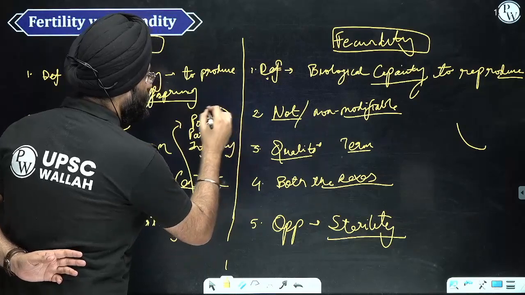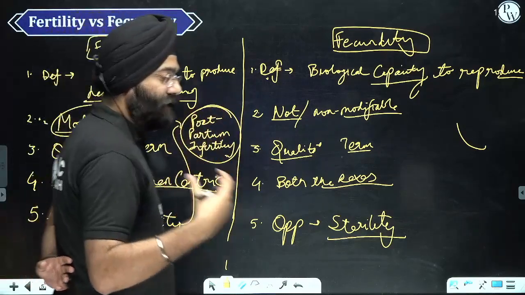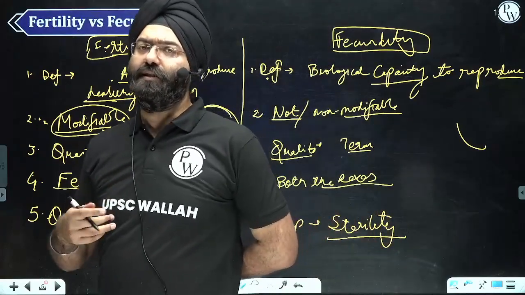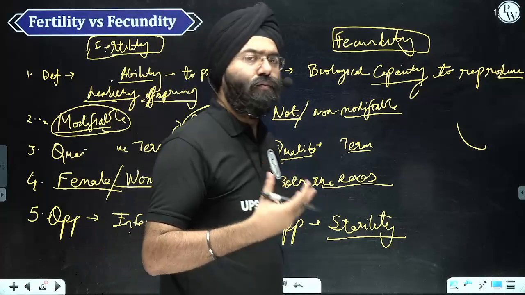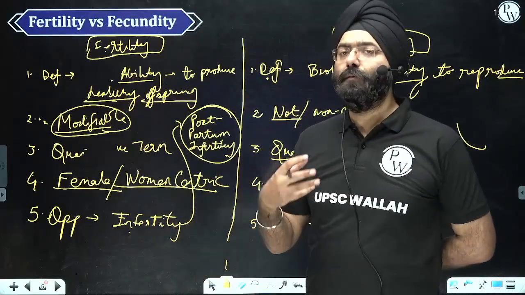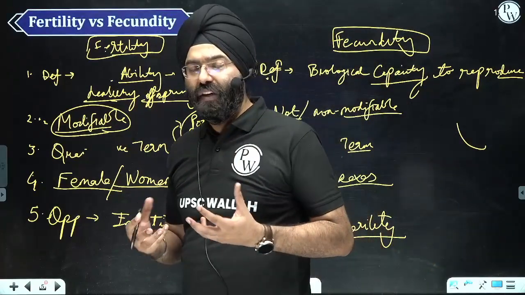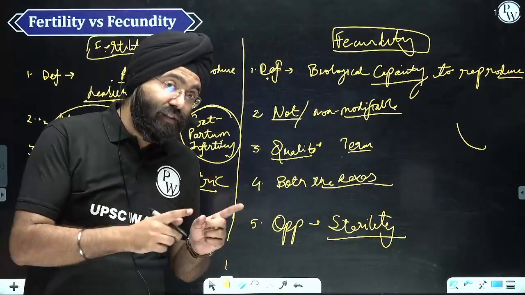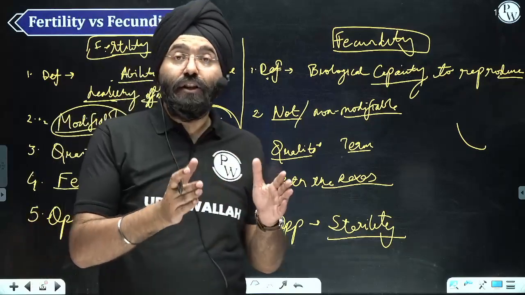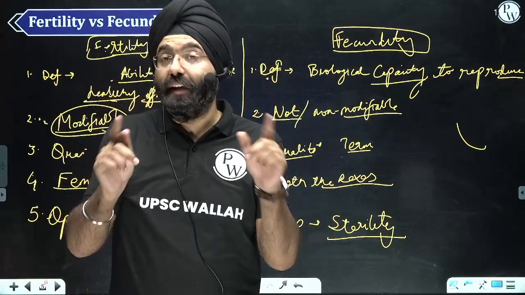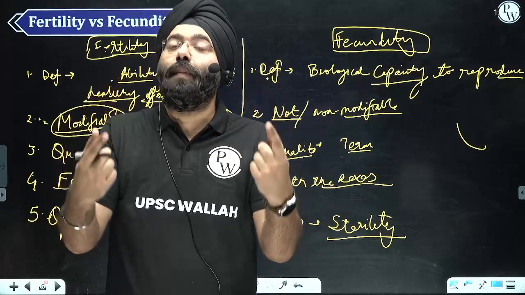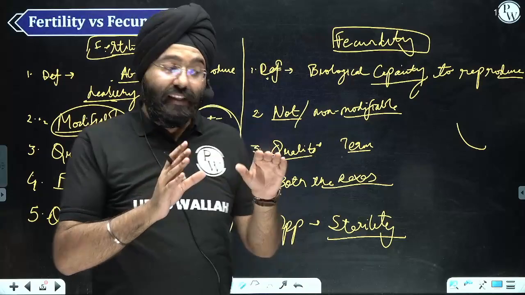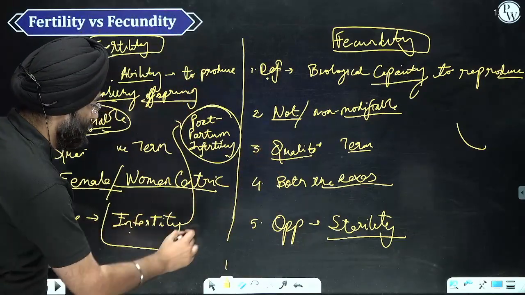As the woman has given birth to a child, for a certain duration, due to various hormonal changes, the menstruation cycle does not resume immediately, and there is a duration for which the woman is not able to reproduce. That period is known as postpartum infertility. It does not mean she does not have the biological capacity to reproduce. It is a temporary phase. This is the concept of infertility.